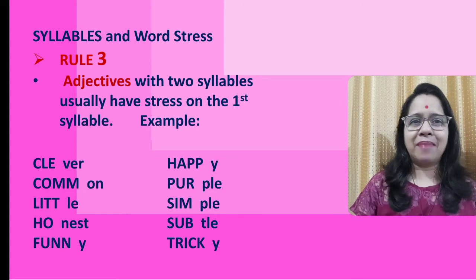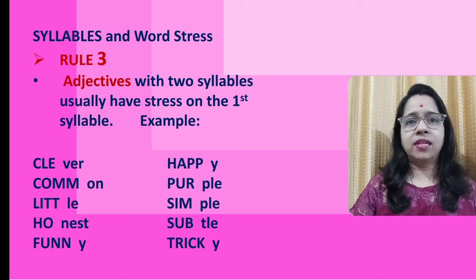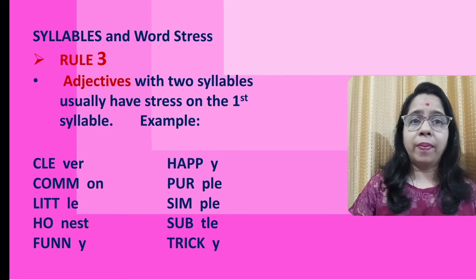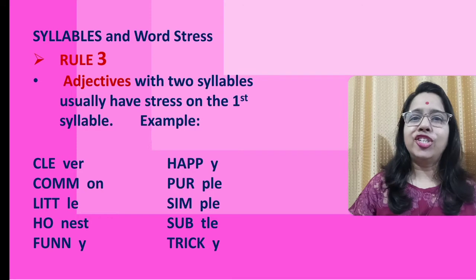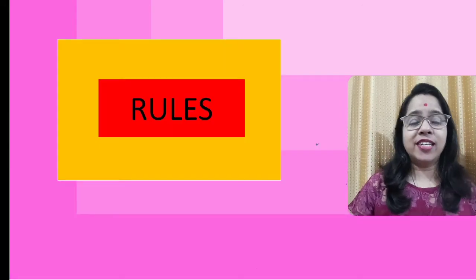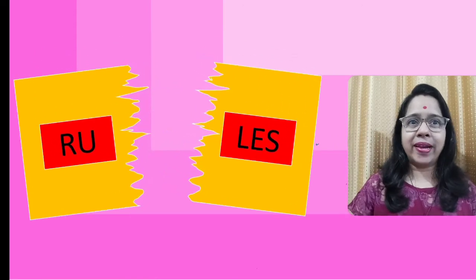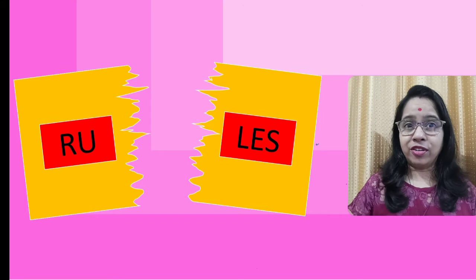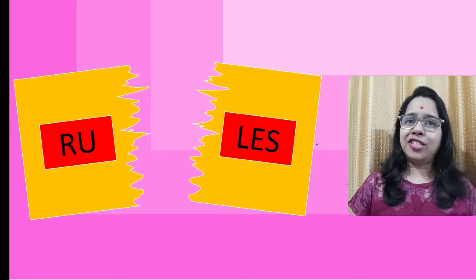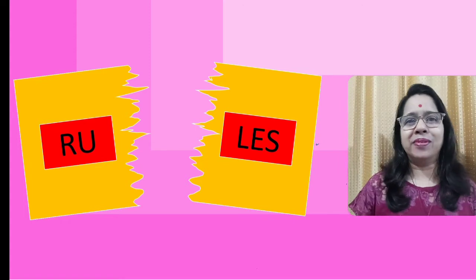Here we have the examples: clever, common, little, honest, funny, happy, purple, simple, subtle, and tricky. Just as we have rules, we also have breaking the rules. English is a funny language, is what we have heard. The reason is English has rules and English has exceptions to the same rules.